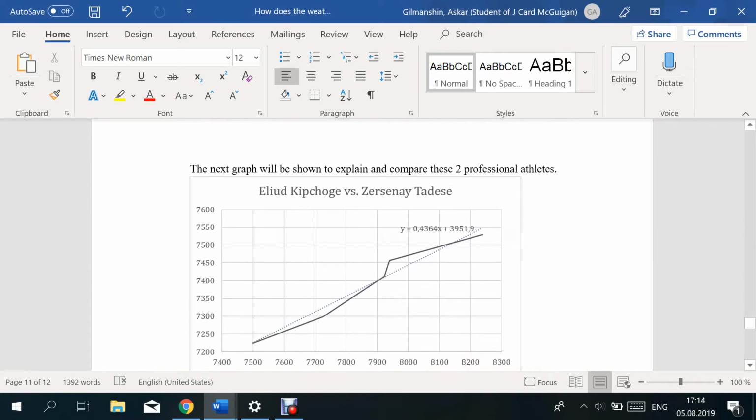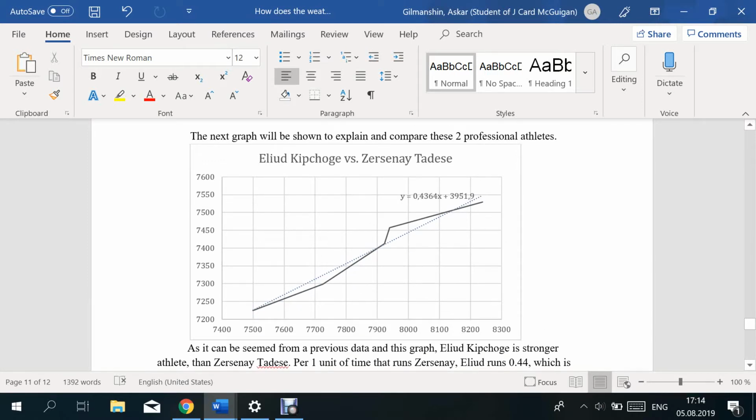So in conclusion, I'm just going to compare these two athletes, Eliud Kipchoge and the second athlete. So I've built this graph. Here Eliud Kipchoge is on the y-axis, and on the x-axis we have the second athlete. This graph has a linear best fit, and it has an actual equation.